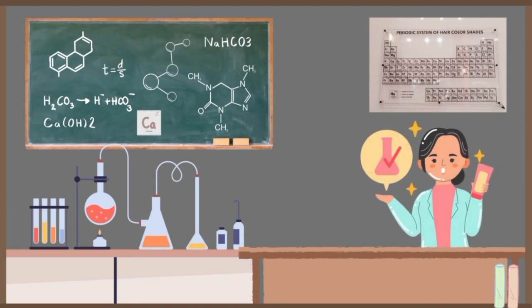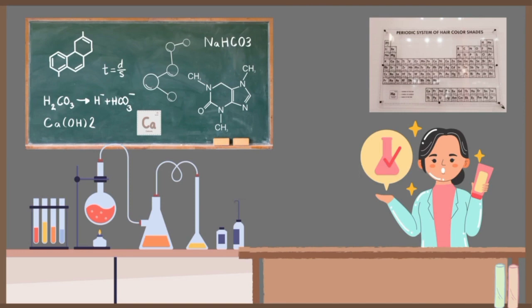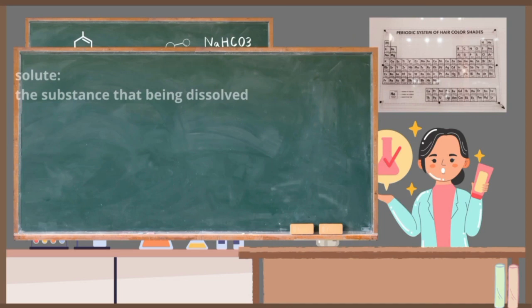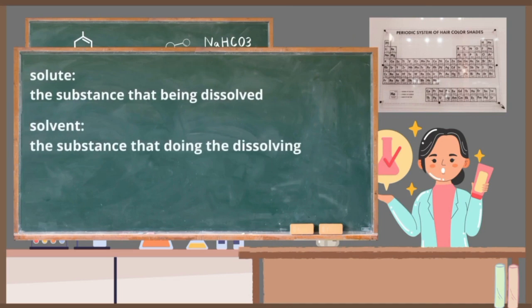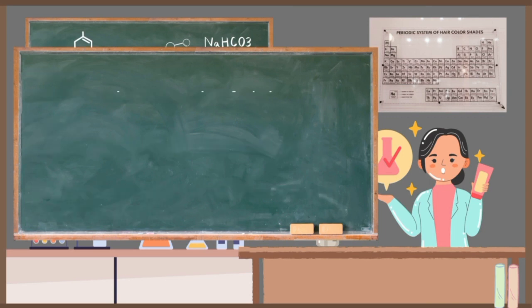In this journey, I'm going to tell you about the concentration of a solution. So first of all, we have to know that there are two kinds of liquid in chemistry: solute and solvent. Solute is the substance that is being dissolved, and the solvent is the substance that does the dissolving. The combination of solute and solvent is known as a solution.